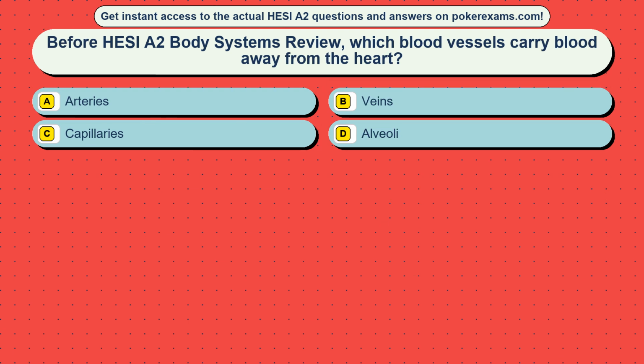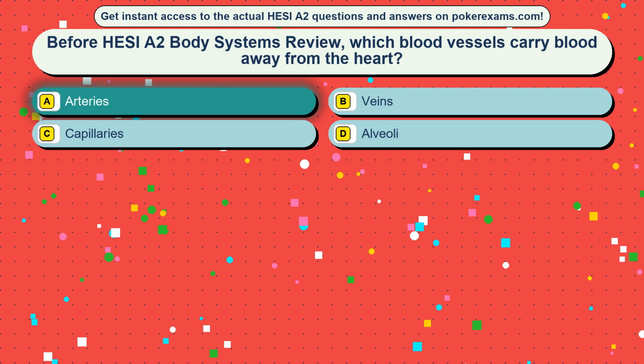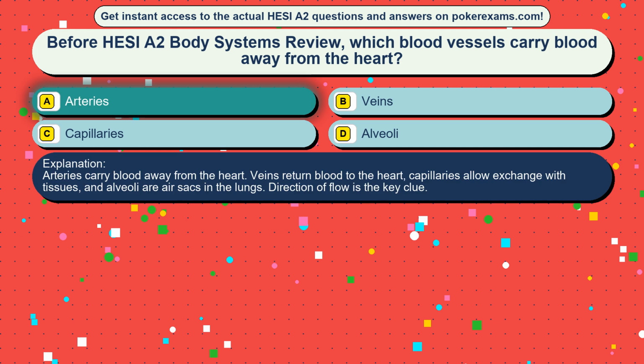Question 5. Before HESI A2 Body Systems Review, which blood vessels carry blood away from the heart? Option A, arteries. Option B, veins. Option C, capillaries. Option D, alveoli. The correct answer is option A, arteries. Arteries carry blood away from the heart. Veins return blood to the heart. Capillaries allow exchange with tissues, and alveoli are air sacs in the lungs. Direction of flow is the key clue.